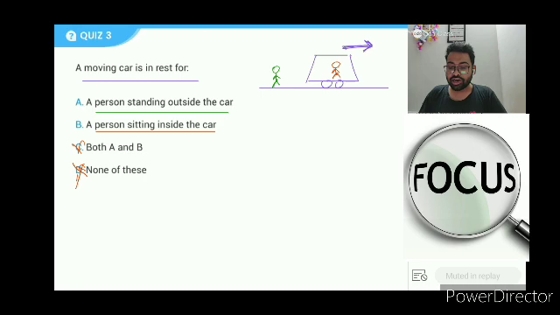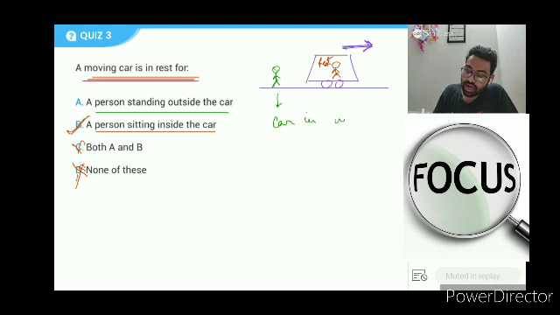All right, let's close the ballot on the count of 5, 4, 3, 2, 1, and go. So 85% people, thank you. I think you understood it now. This person who is inside will say the car is at rest because he is inside the car. He will not feel the car is moving. And you were asked, a moving car is at rest for whom? So B is correct. The person standing outside the car will say the car is going away. He will say the car is in motion.